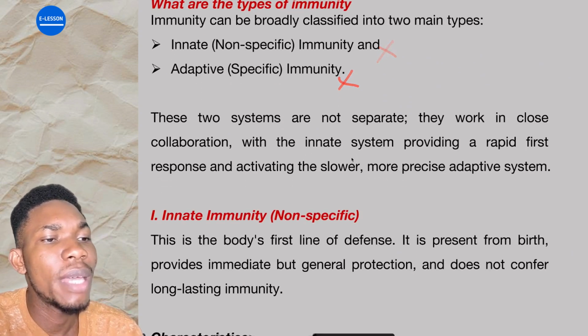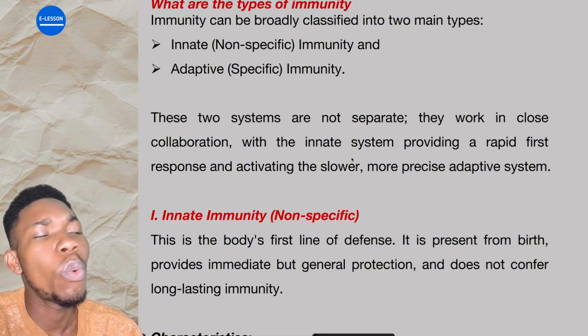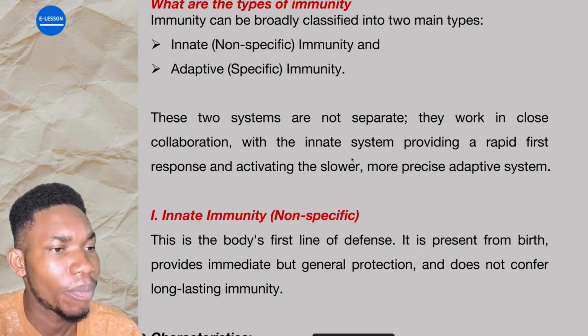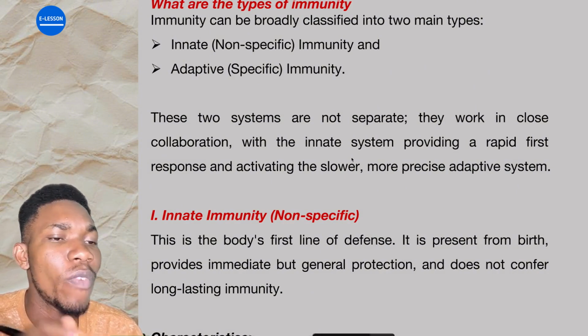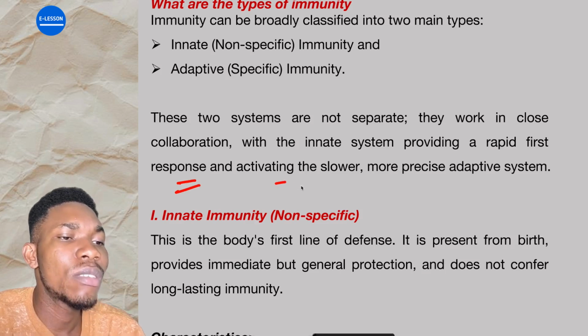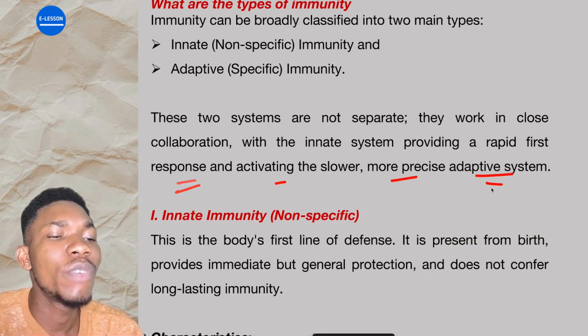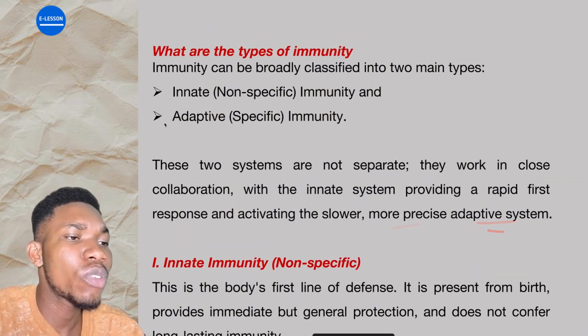Now, these two systems are not separate. The innate immunity and adaptive immunity, they are not separate. They work hand in hand with each other, in close collaboration, with the innate immunity providing a rapid first response and activating the slower, more precise adaptive immunity. Now, for the innate immunity, why do you say it's non-specific?